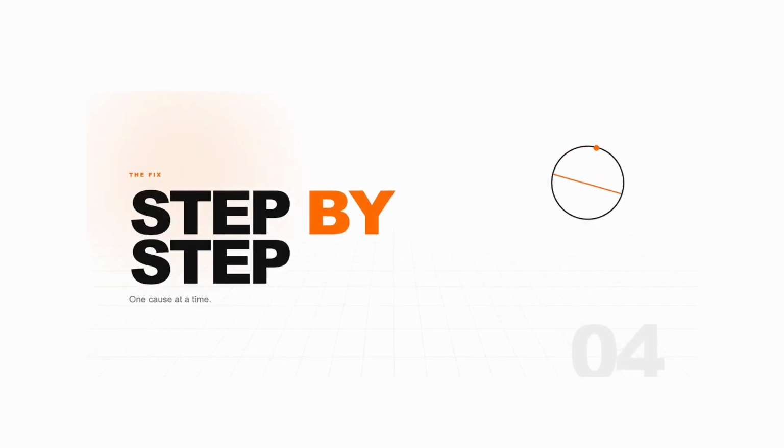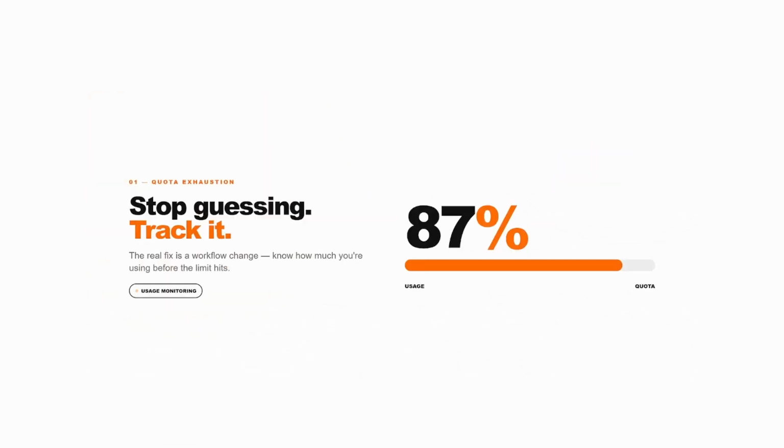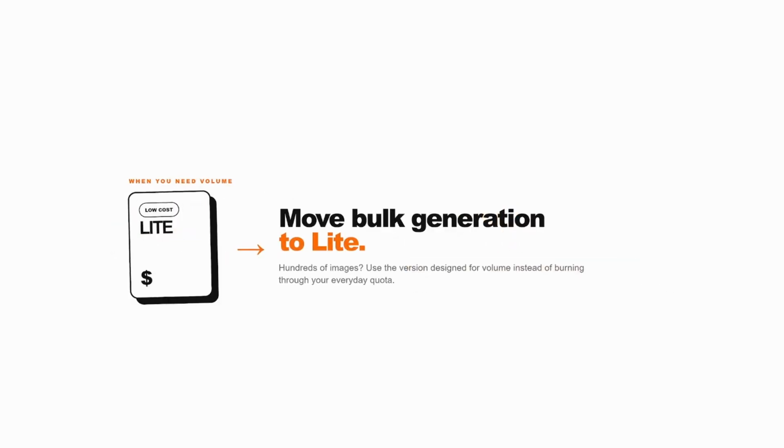Now here's the part you actually came for. How do you fix each of these? Let's go through this practically, one cause at a time. For quota exhaustion, the fix isn't really a fix. It's a workflow change. Track your usage instead of finding out the hard way. If you're on the free tier and doing serious content work, this is honestly the strongest argument for upgrading, or for shifting your bulk generation work to Nano Banana 2 Lite, since its cost per image is low enough that quota stops being a daily concern.